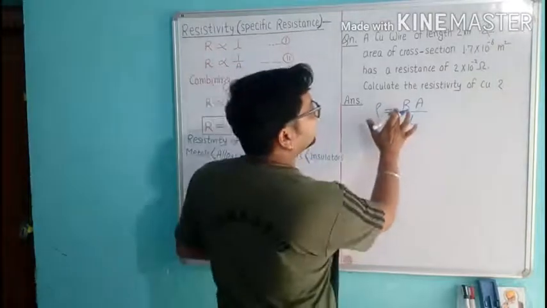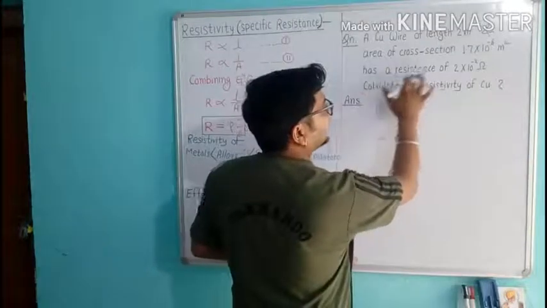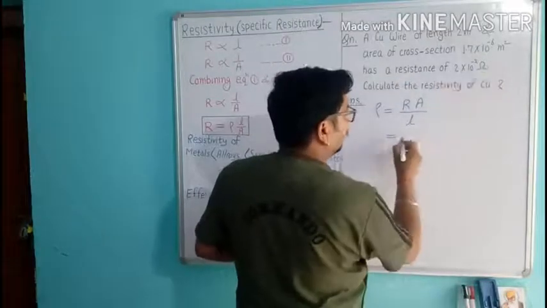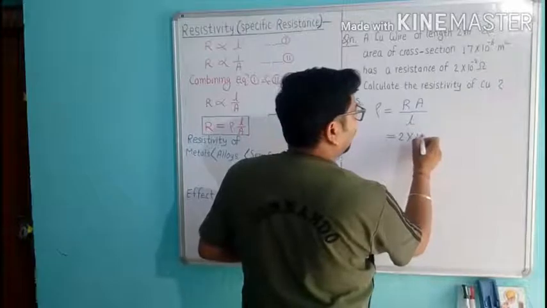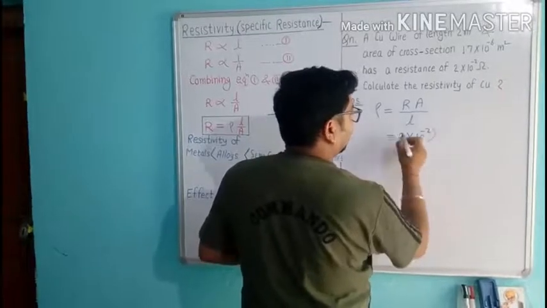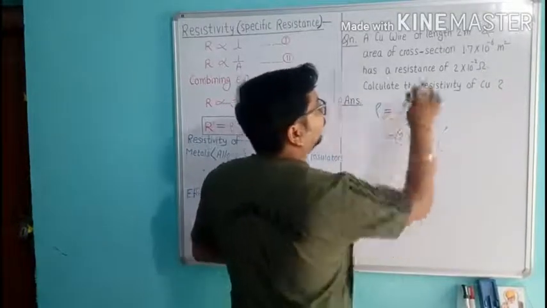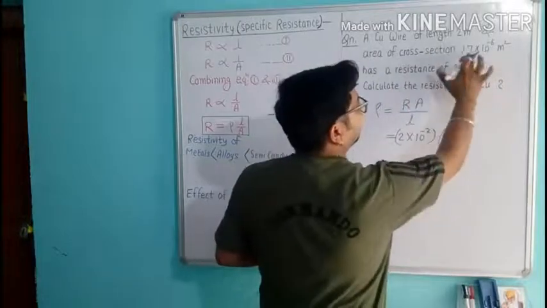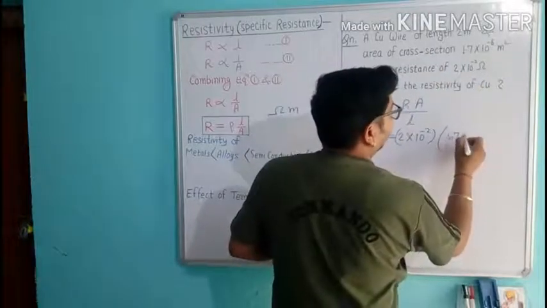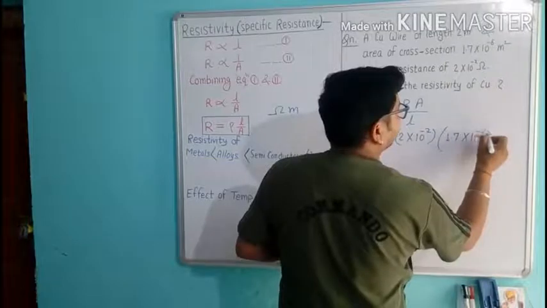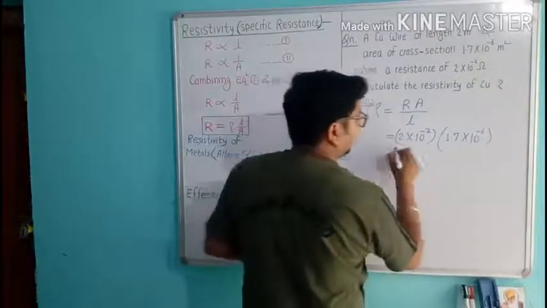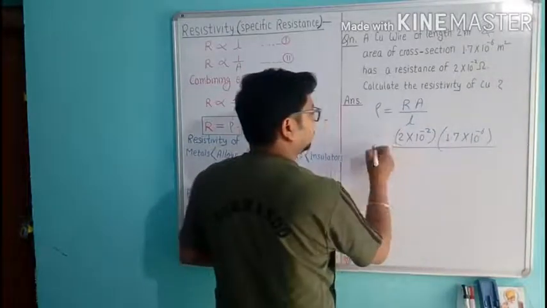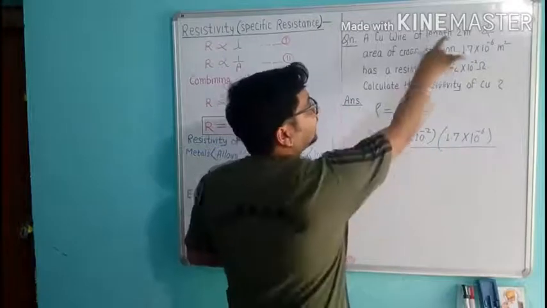Then what is the value of resistance? 2 into 10 to the power minus 2 ohm. We have area of cross section 1.7 into 10 to the power minus 6 meter square, upon L. What is the length? 2 meter.